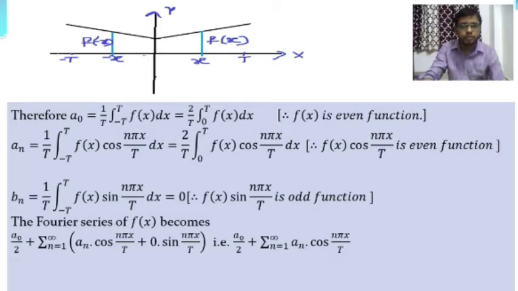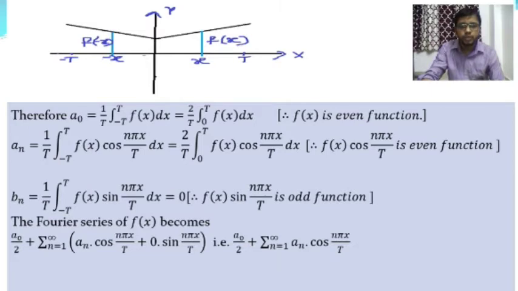Therefore the Fourier series of f of x becomes a0 by 2 plus the summation over n equal to 1 to infinity of an into cos n pi x by t plus bn into sin n pi x by t, where bn is equal to 0.